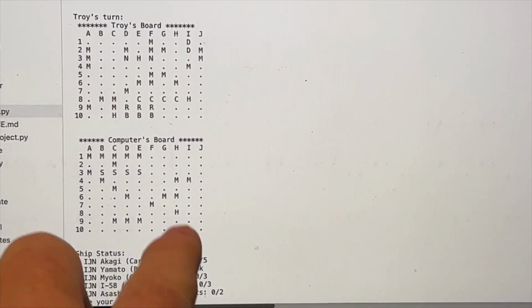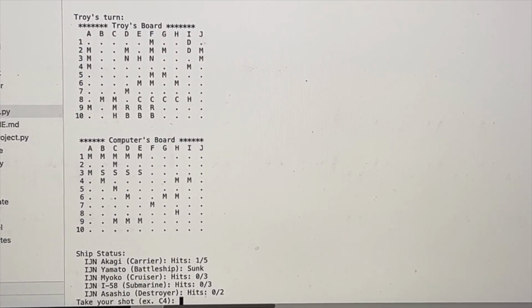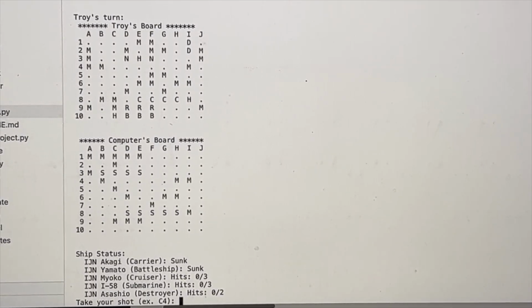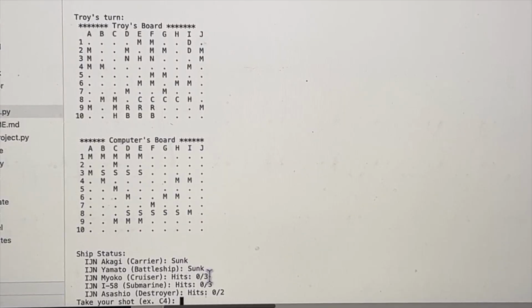All right. H8 gave us a hit. So let's do I8. That's a miss. G8. That's a hit. F8. That's a hit. E8. That's a hit. Delta 8. And we sank the aircraft carrier.